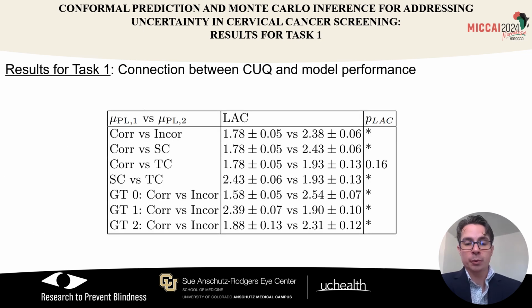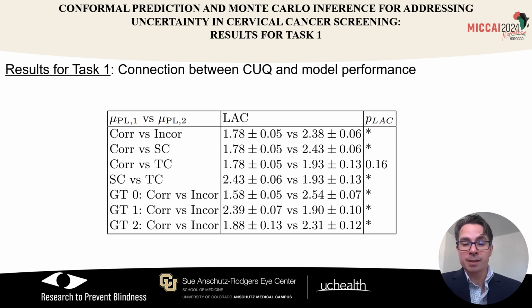Now moving on to the results for the first task, where we look at the average prediction set length of the conformal predictions. This is our metric for conformal uncertainty quantification and model performance. Recall that we want a low prediction set length. 1, for example, would mean that the model was very certain, whereas a prediction set length of 3 meant that the model was uncertain.